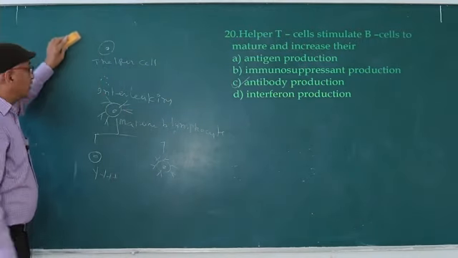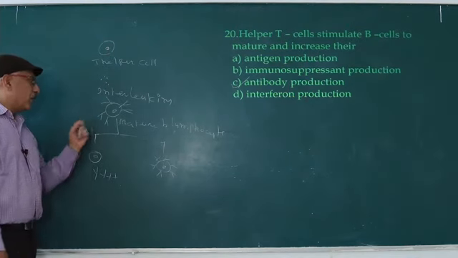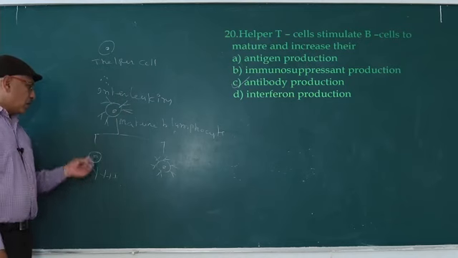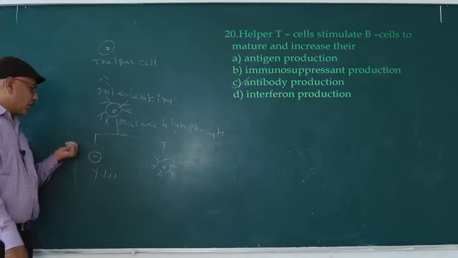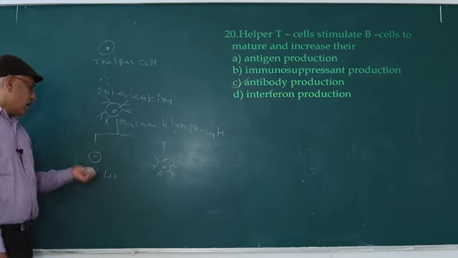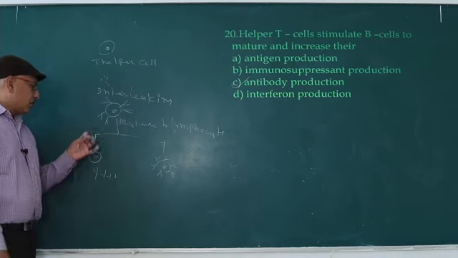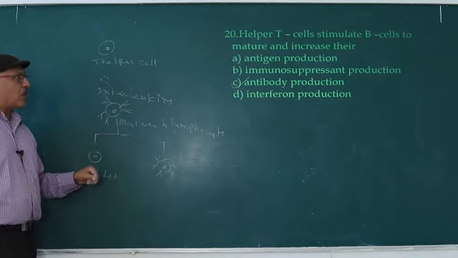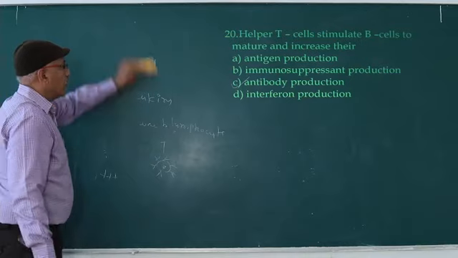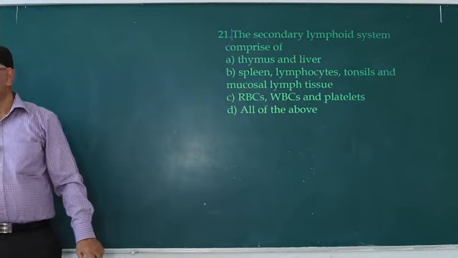So the answer is C. T helper cells release interleukins. Interleukins stimulate mature B lymphocytes. Mature B lymphocytes undergo division. Two types of cells are formed, short-lived plasma cells and long-lived memory cells, B memory cells. The plasma cells produce and release circulating antibodies. The circulating antibodies produced by plasma cells are involved in humoral immunity. So the answer is C. Now we discuss the next question.